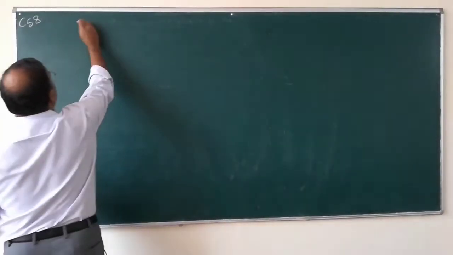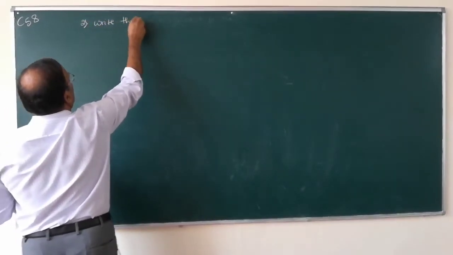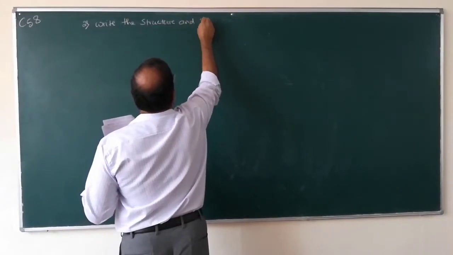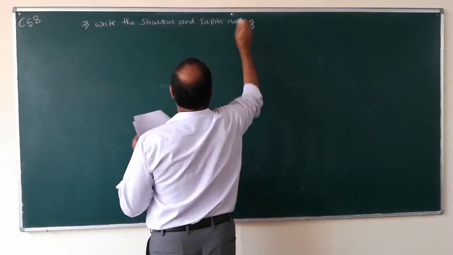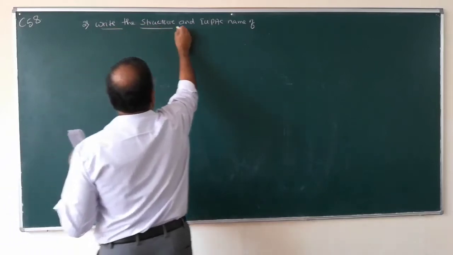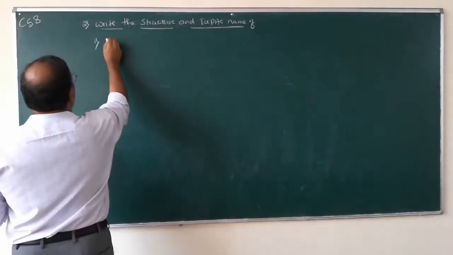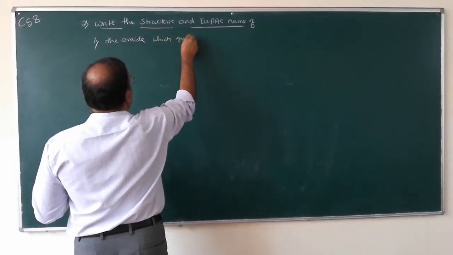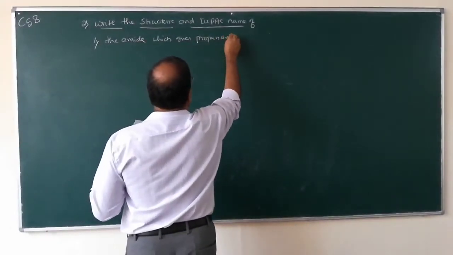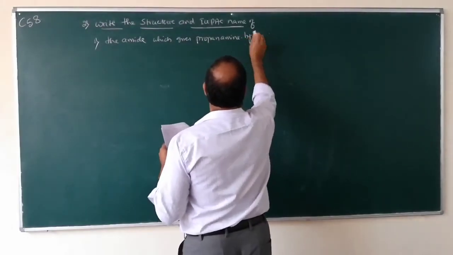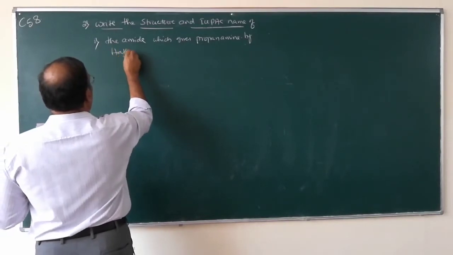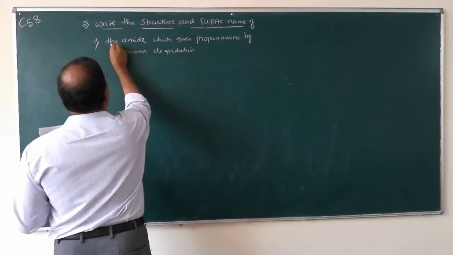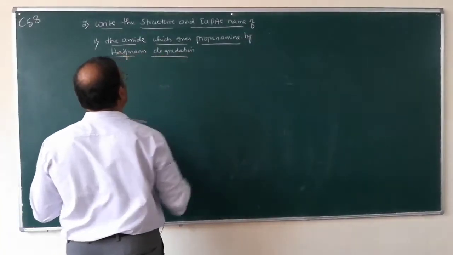Write the structure and IUPAC name of number 1, the amide which gives propanamine by Hofmann degradation.